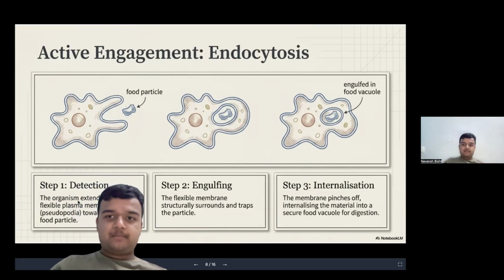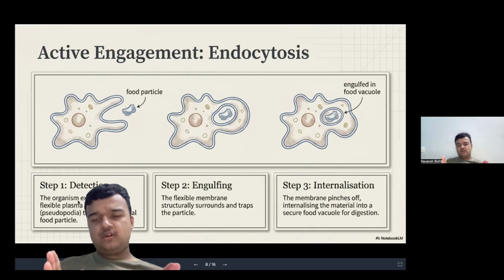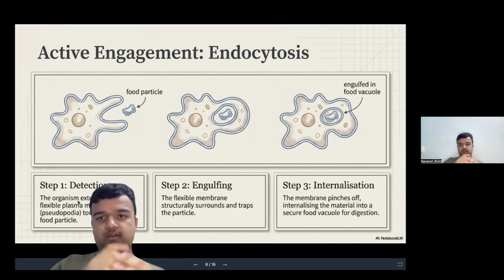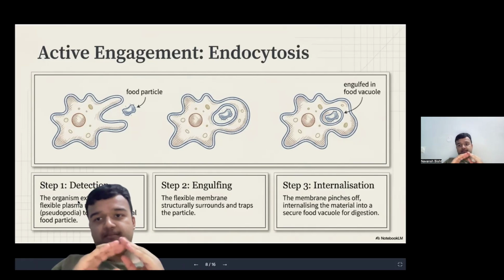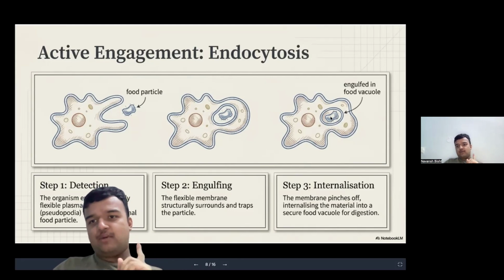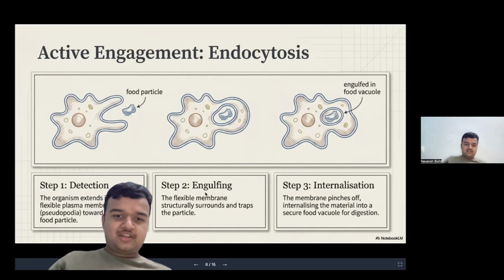Taking that army example, first of all the nucleus will detect it. After the detection, it will open its gates, the plasma membrane, and then trap this food particle, which is considered an eligible soldier. It is now inside the gate, inside the camp, forming a food vacuole, which basically means now it is inside this camp and will stay there, doing the activity inside the cell. Detection, engulfing, and internalization.